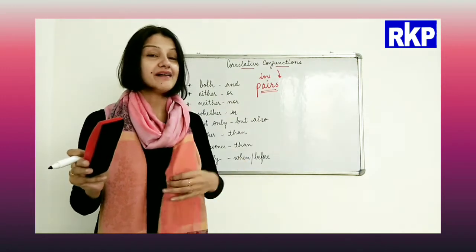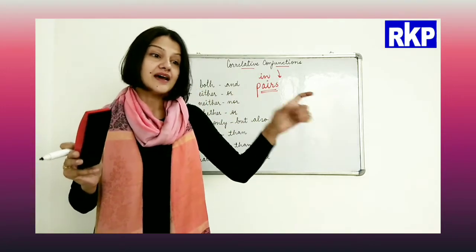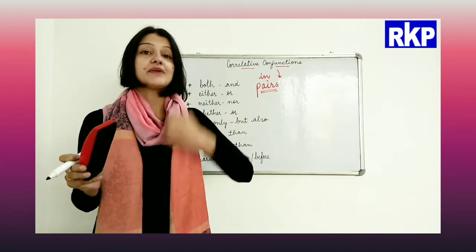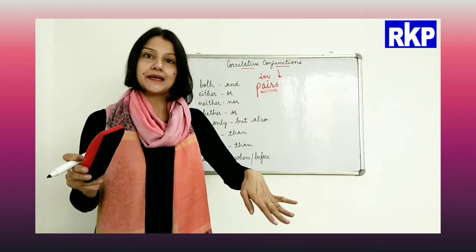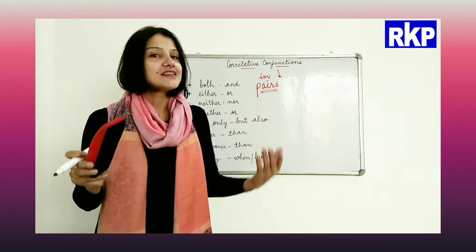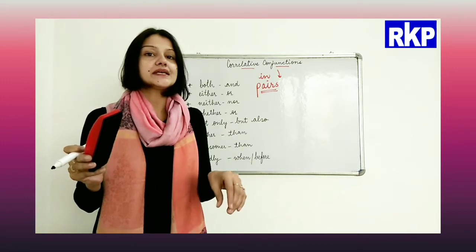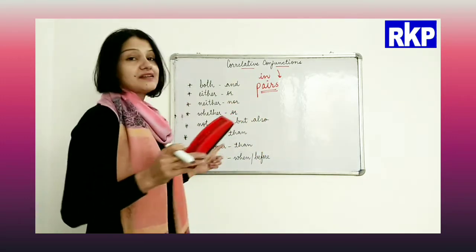If you see here, using rather and than, I am trying to convey what is my preference, what I would like to do at a particular time, right? So to talk about your preference at a particular time, we use rather and than.